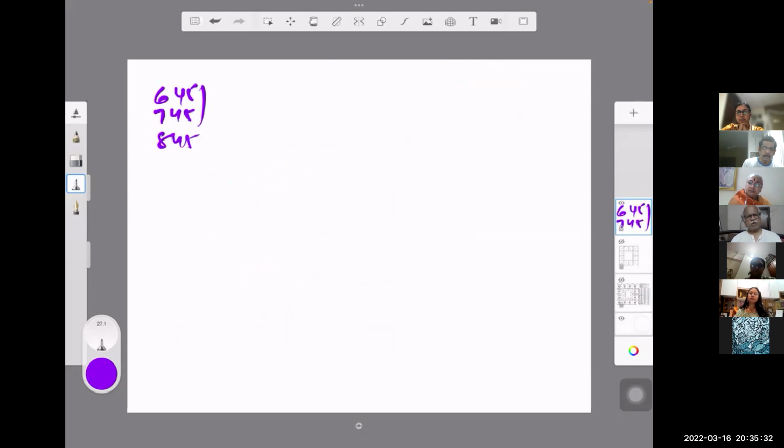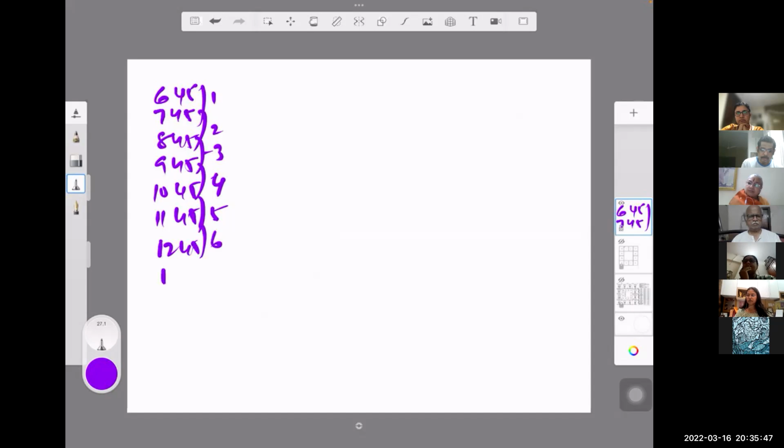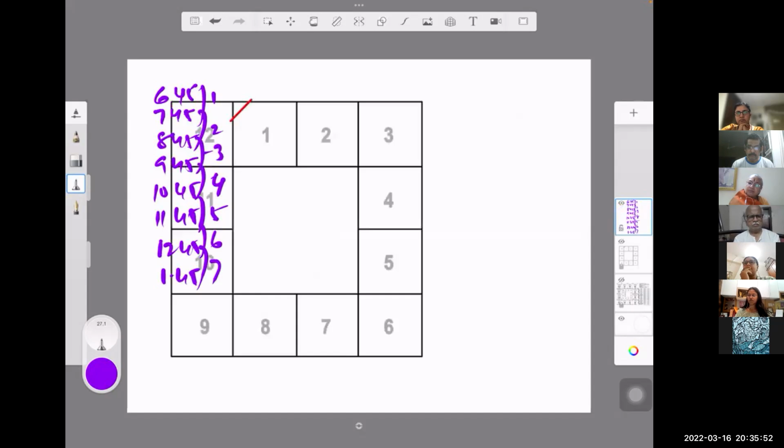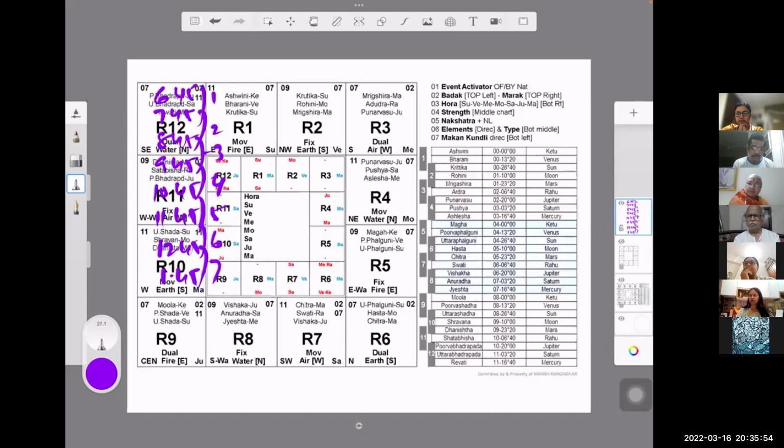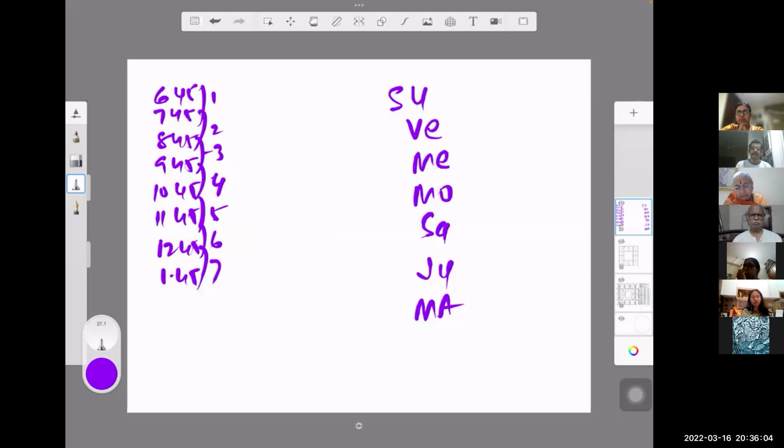7:45 to 8:45 is the second hora. 8:45 to 9:45 is the third hora. 10:45 is the fourth hora. 11:45 is the fifth hora. 12:45 is the sixth hora. And 1:45 is the seventh hora. Now if you see the sequence which I have written here, it is Sun, Venus, Mercury, Moon, Saturn, Jupiter, Mars. This is the sequence. Wherever you start, it will go like that.